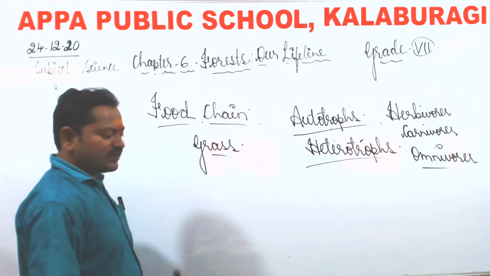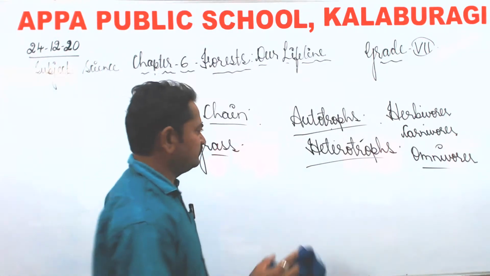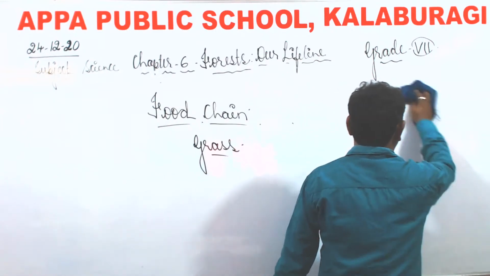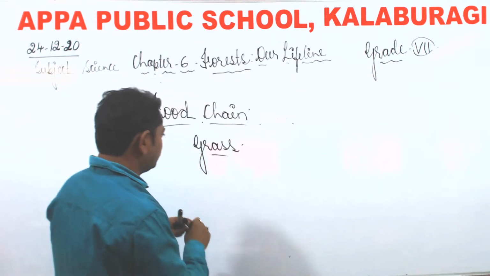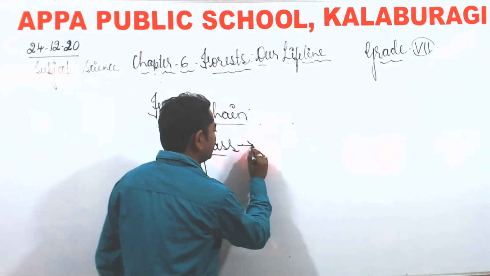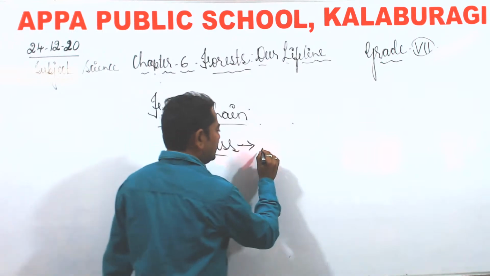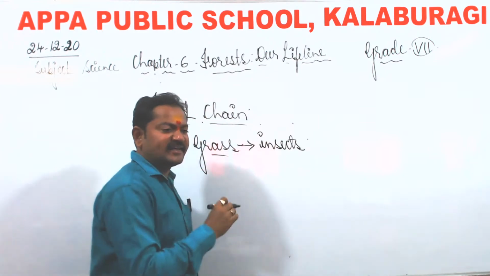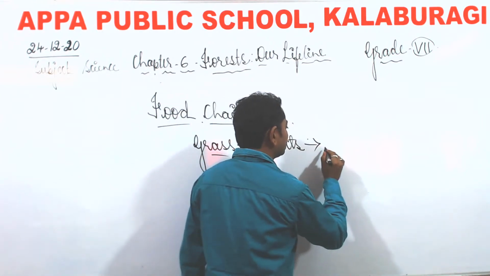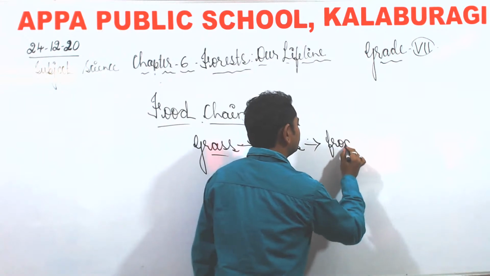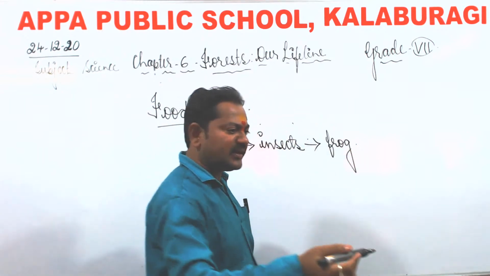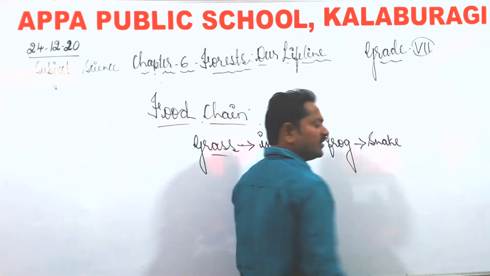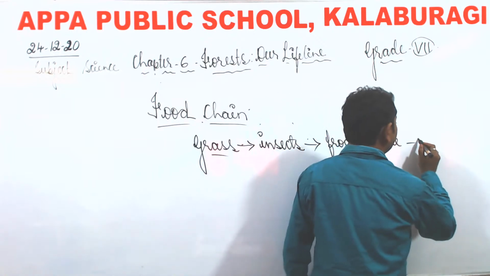Now I was telling you regarding the food chain. For example, this grass is being eaten by insects. Now these insects are being eaten by frog. Frog is being eaten by snake. And the snake is being eaten by eagle.